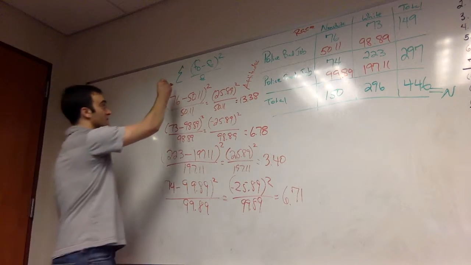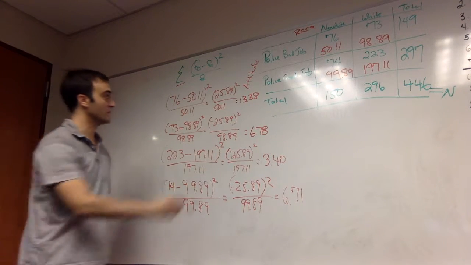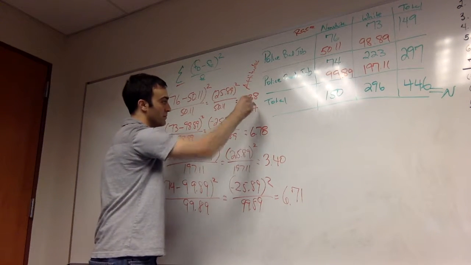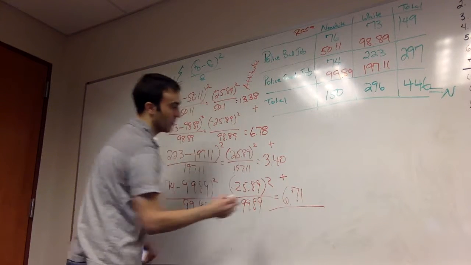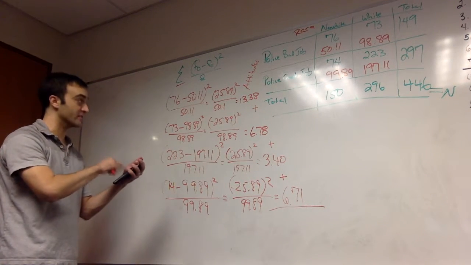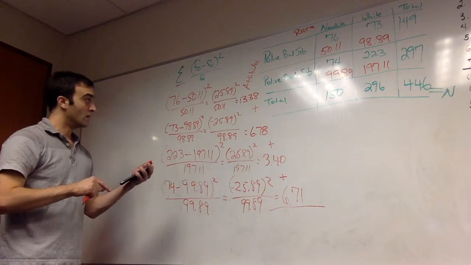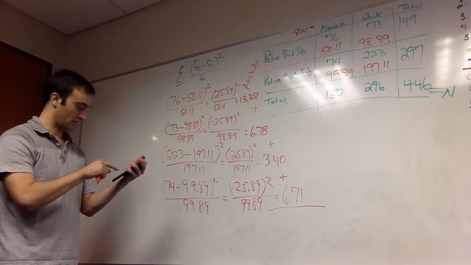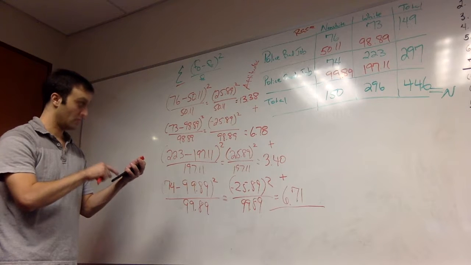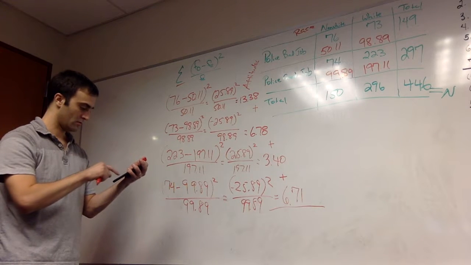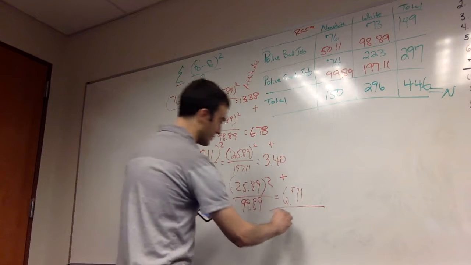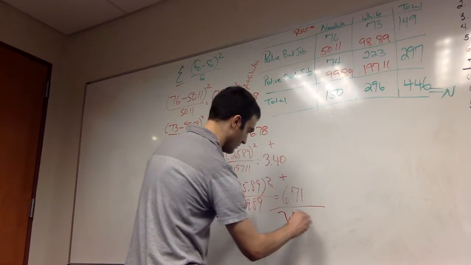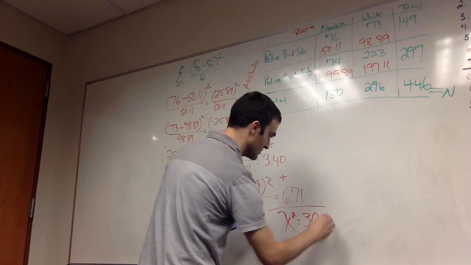The last step is to add up all of these numbers, so 13.38 plus 6.78 plus 3.4 plus 6.71. You probably already tell there's a statistically significant relationship, but we'll add them up. We get a chi-square value of 30.27.